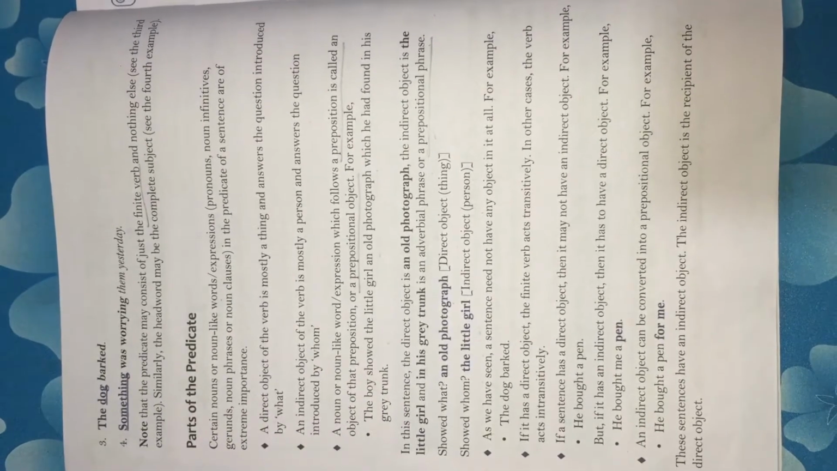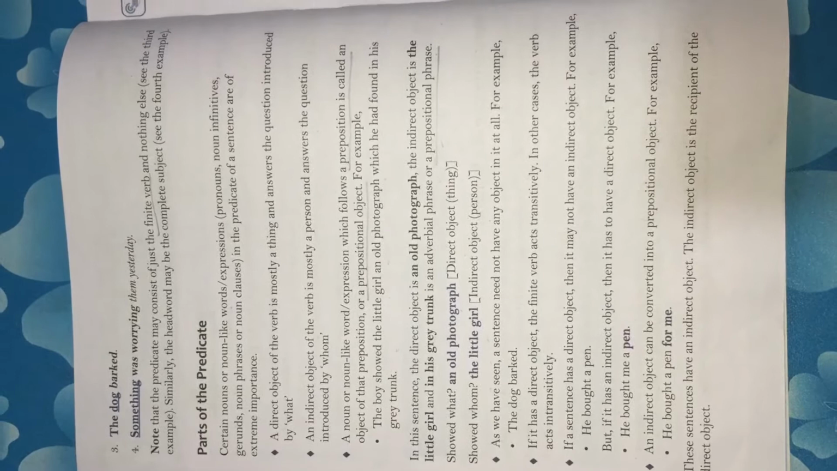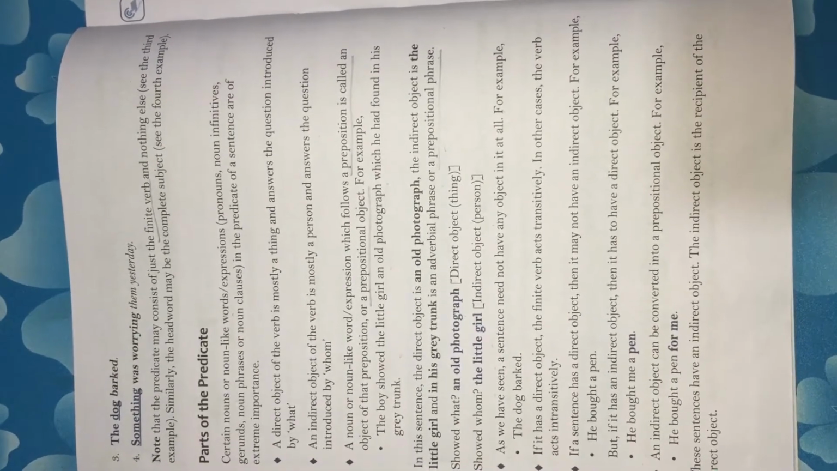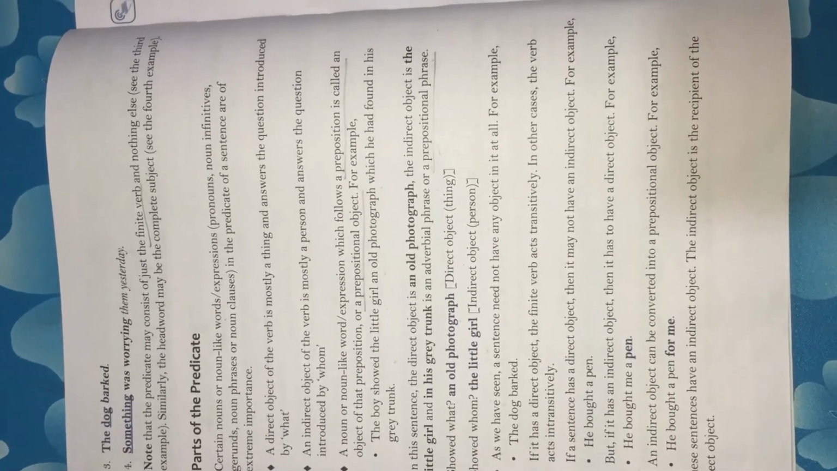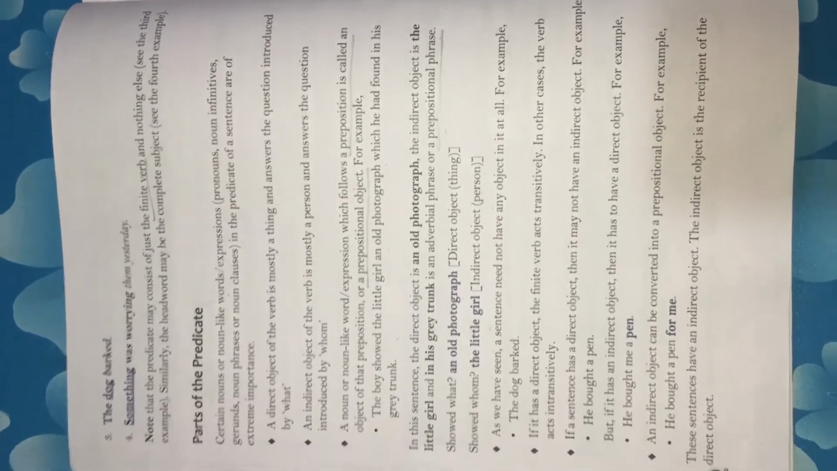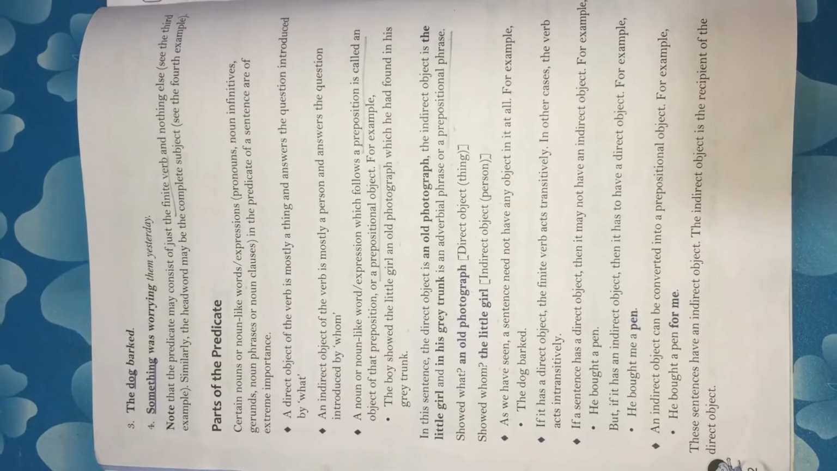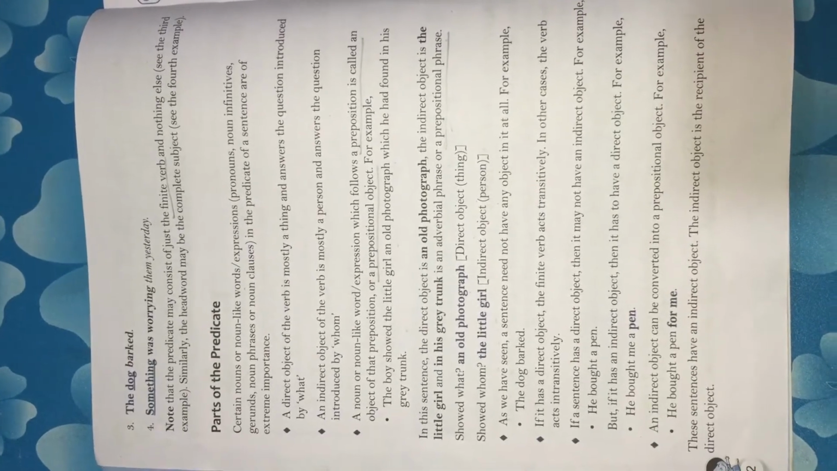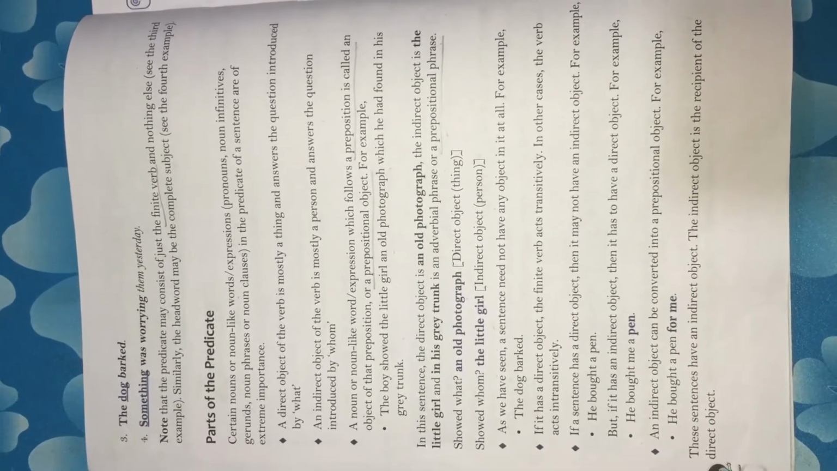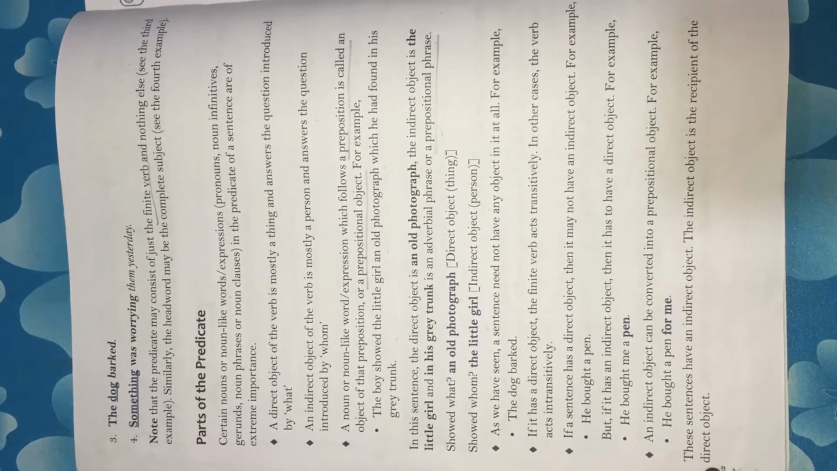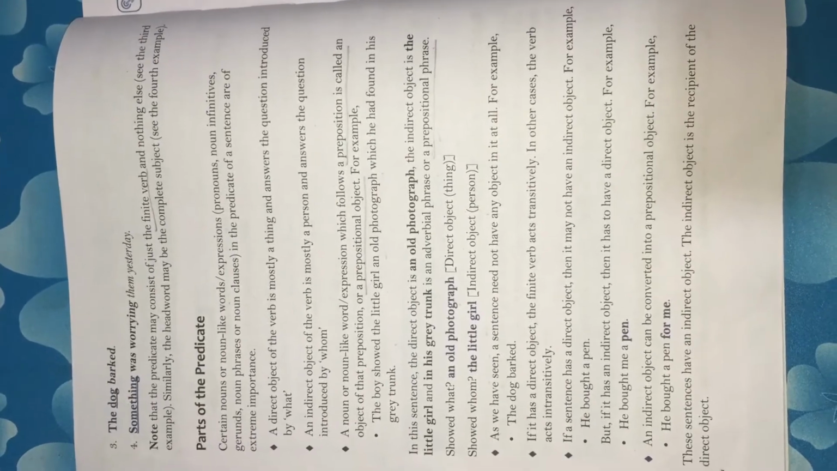Now, if the sentence has a direct object, it may have an indirect object. For example, he bought a pen. But if it has an indirect object, then it has to have a direct object. For example, he bought me a pen. An indirect object can be converted into a prepositional object. For example, he bought a pen for me. These sentences have an indirect object. The indirect object is the recipient of the direct object.